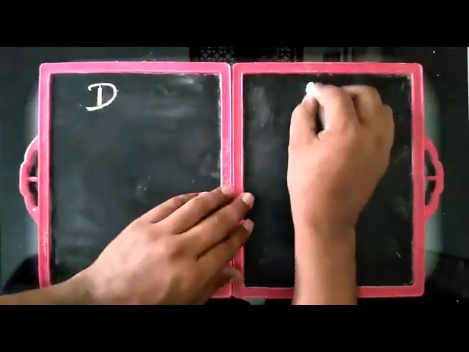Dear students, till now we have discussed the assertive statements, how they have changed from direct to indirect. Now let us see some more changes. This is direct and this is indirect.